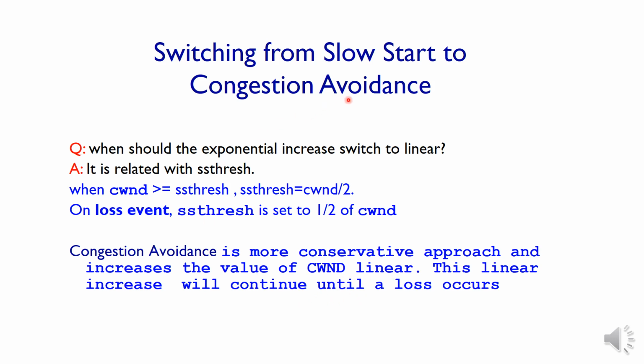From slow start to the congestion avoidance stage, it will move based on the value of the threshold. ssthresh is a variable which stores the threshold value at the slow start phase. After the exponential increase, the congestion window size will be more than the threshold value. At that time the threshold will be reduced to half the size of the congestion window and it will enter into the congestion avoidance phase.